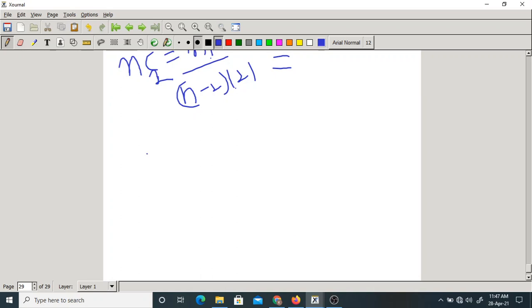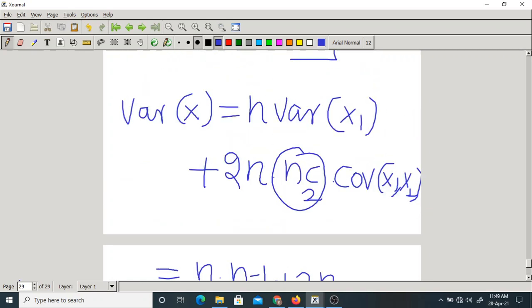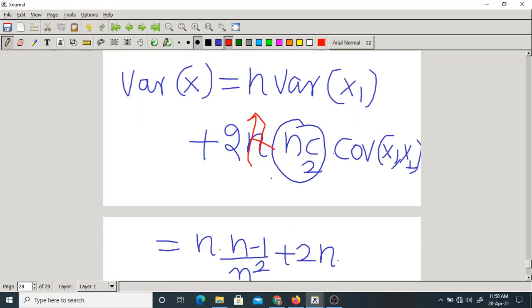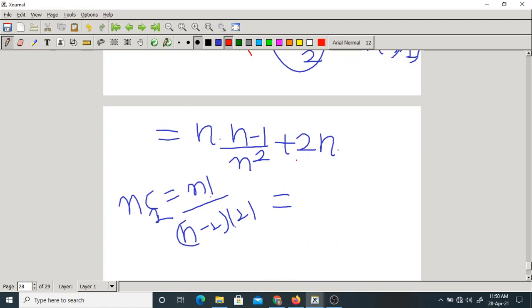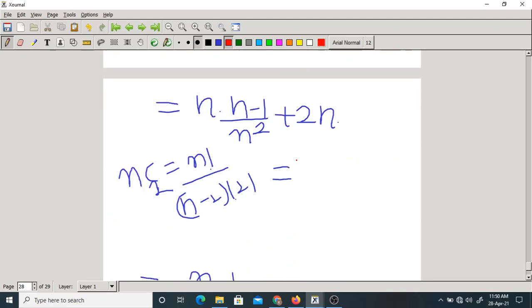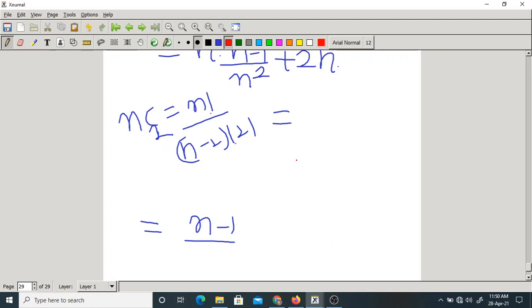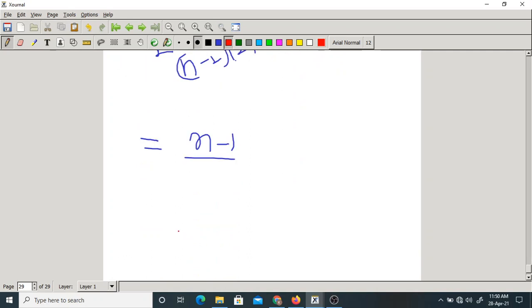So finally, I think here we are making a small blunder. Already the 2 into NC2 is written, so you need to write only n for the first part. These are the number of covariances, no? So I am sorry. Here, finally, you solve it and you get like this.